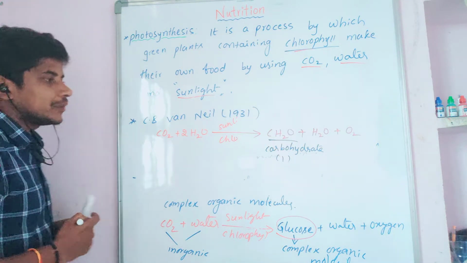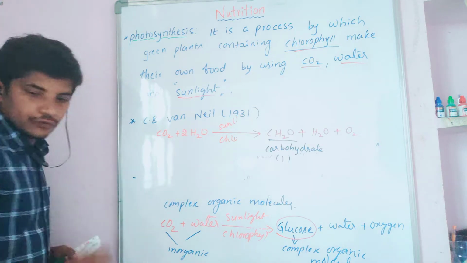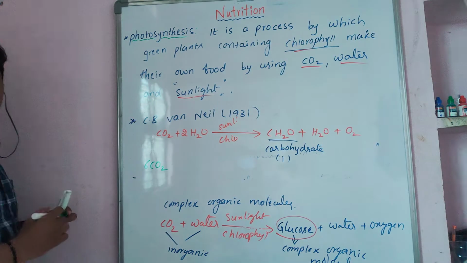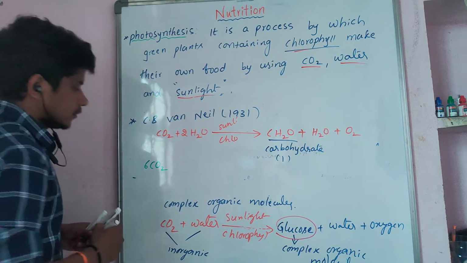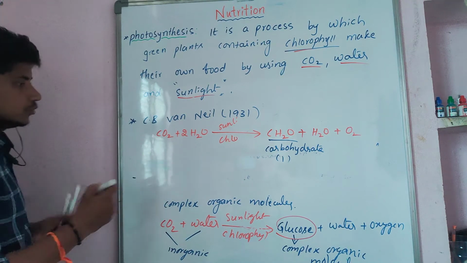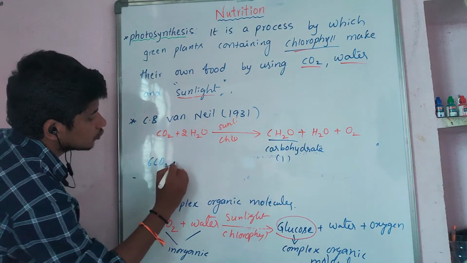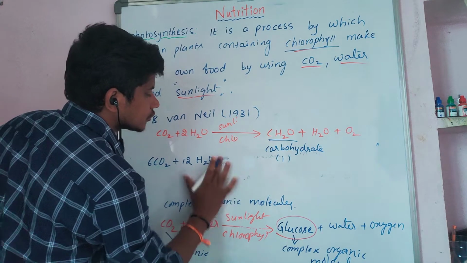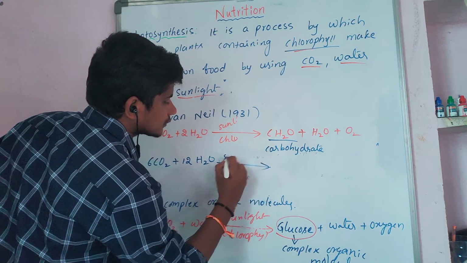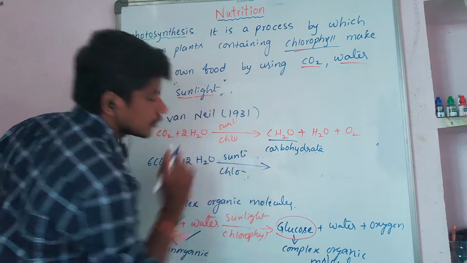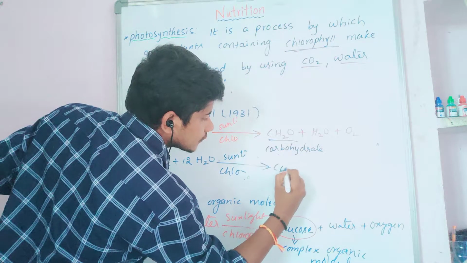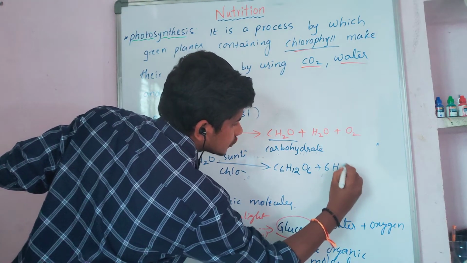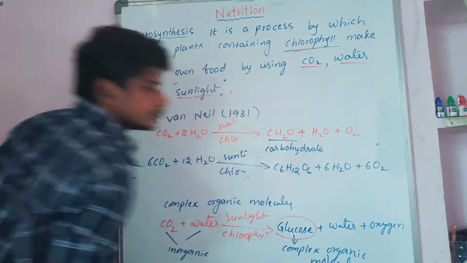Now, when you write the complete balanced equation for photosynthesis, it will be 6CO2 plus 12H2O, in the presence of sunlight and chlorophyll, forms glucose, C6H12O6, plus 6H2O plus 6O2.